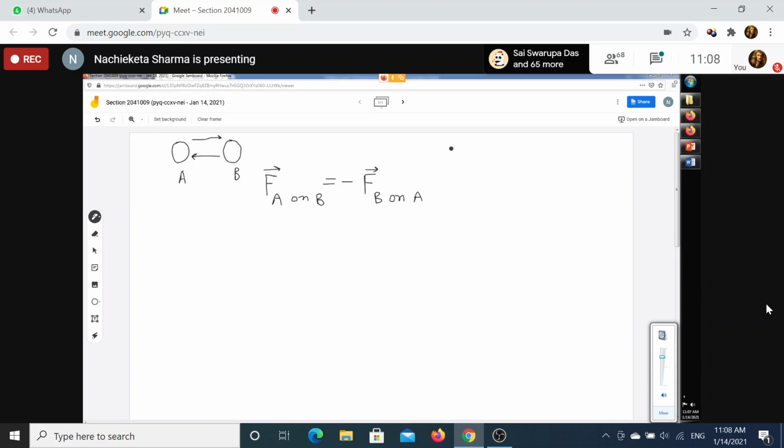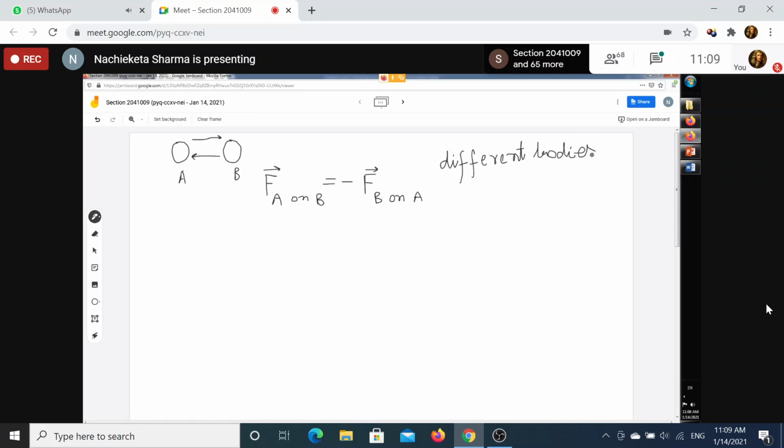Action and reaction do not act on the same body. They act on different bodies. So that is very important. Because they act on different bodies, action and reaction will not cancel each other when you draw a diagram, because action acts on one body and reaction acts on a different body. This is very important.